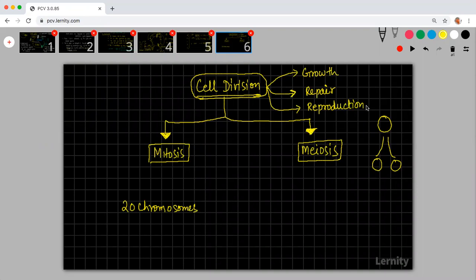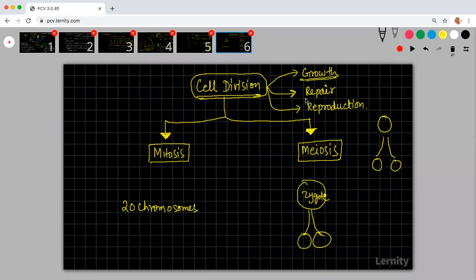I just started as one zygote. And after this one zygote, what has happened? Multiple divisions happened and I became an organism. So cells will be continuously dividing in your body to promote what we call growth. So that is one reason why cells should divide.